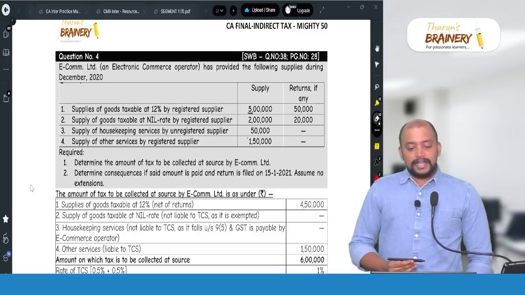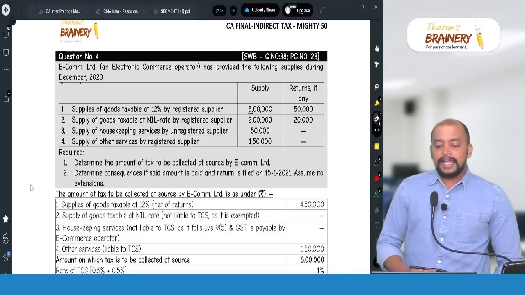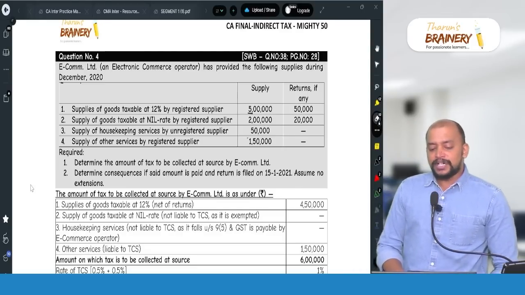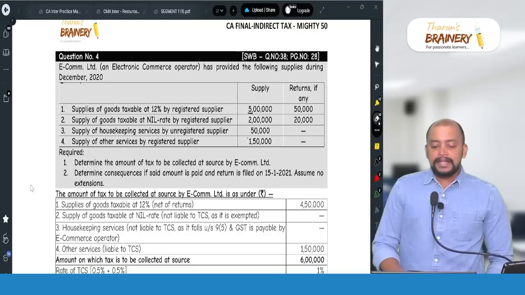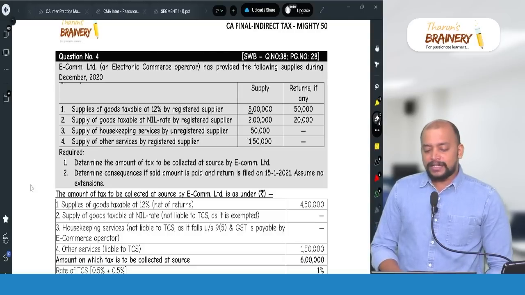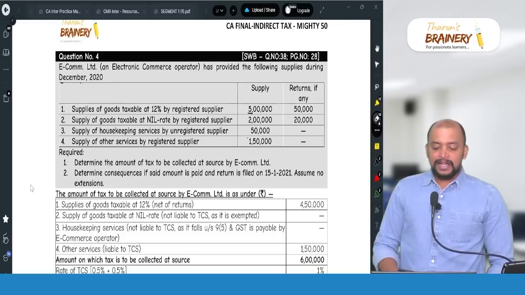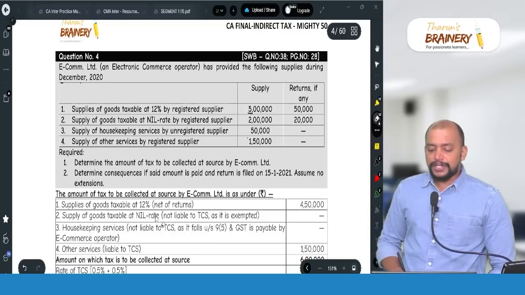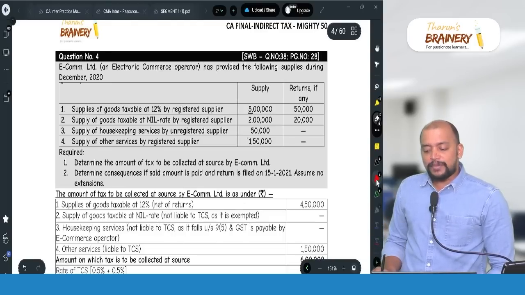Ecom Limited, an e-commerce operator, has provided the following supplies during December 2020. Supply of goods taxable at 12% by registered supplier. And in this case, what is the requirement we need to do? So see the requirement first.